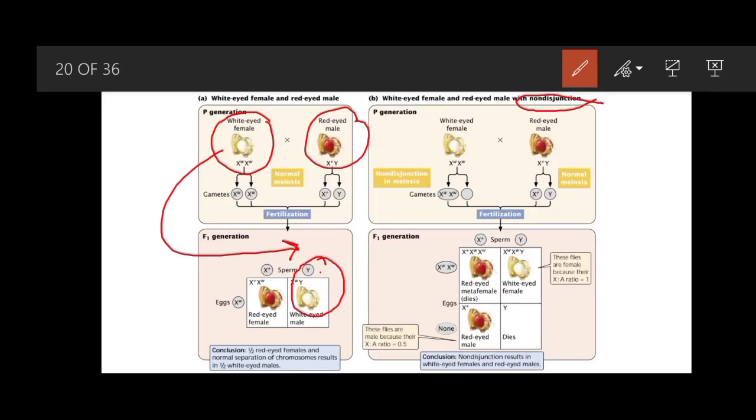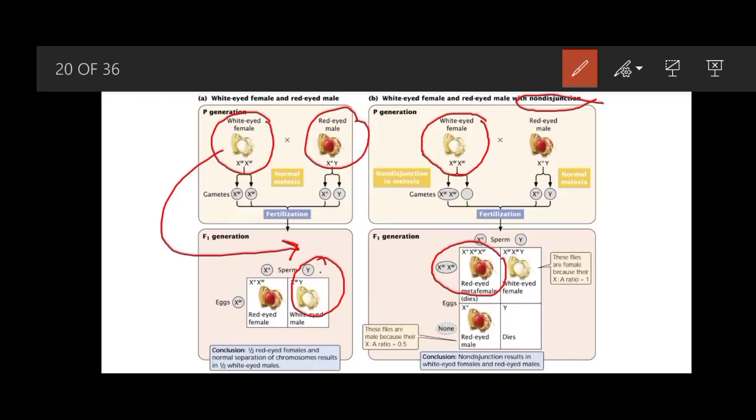When this non-disjunction is present in the same white-eyed female during gamete formation, in the F1 generation there are red-eyed flies in which three X chromosomes are present, and these females mostly die.